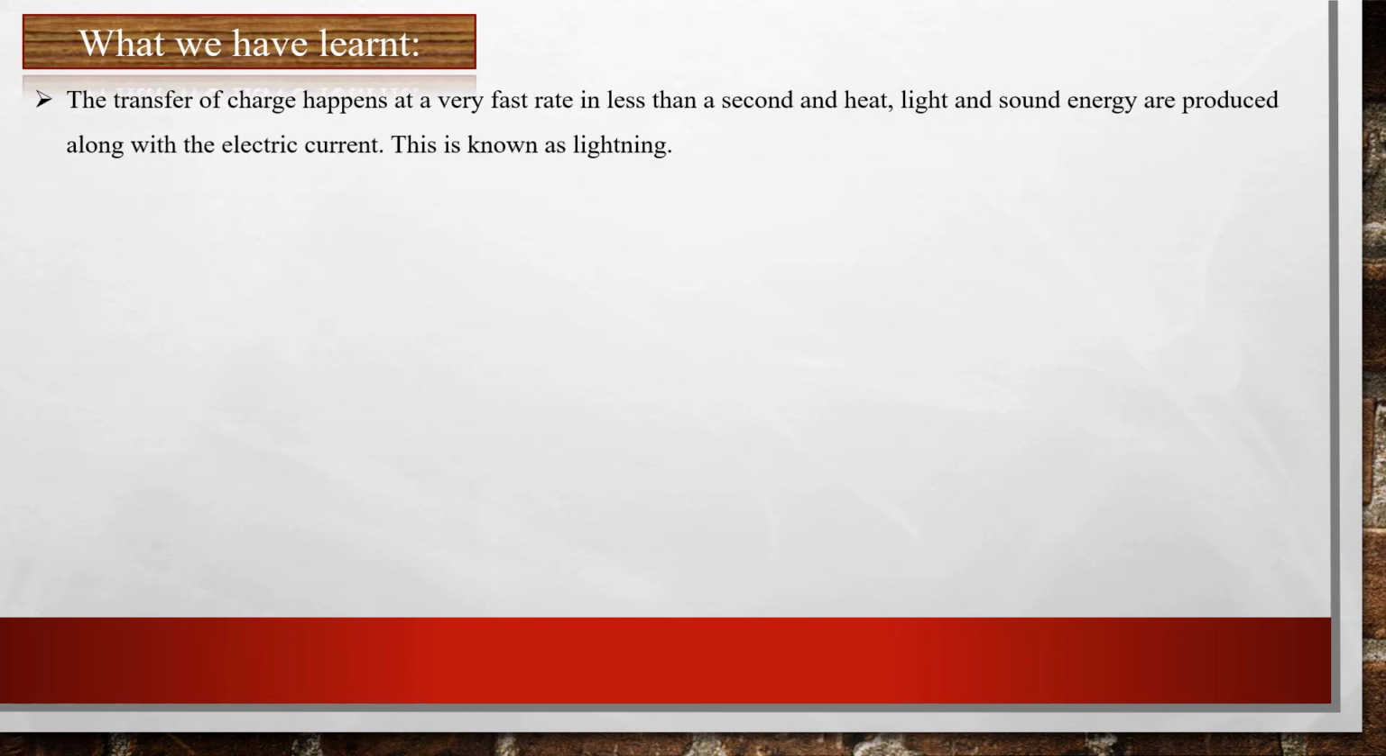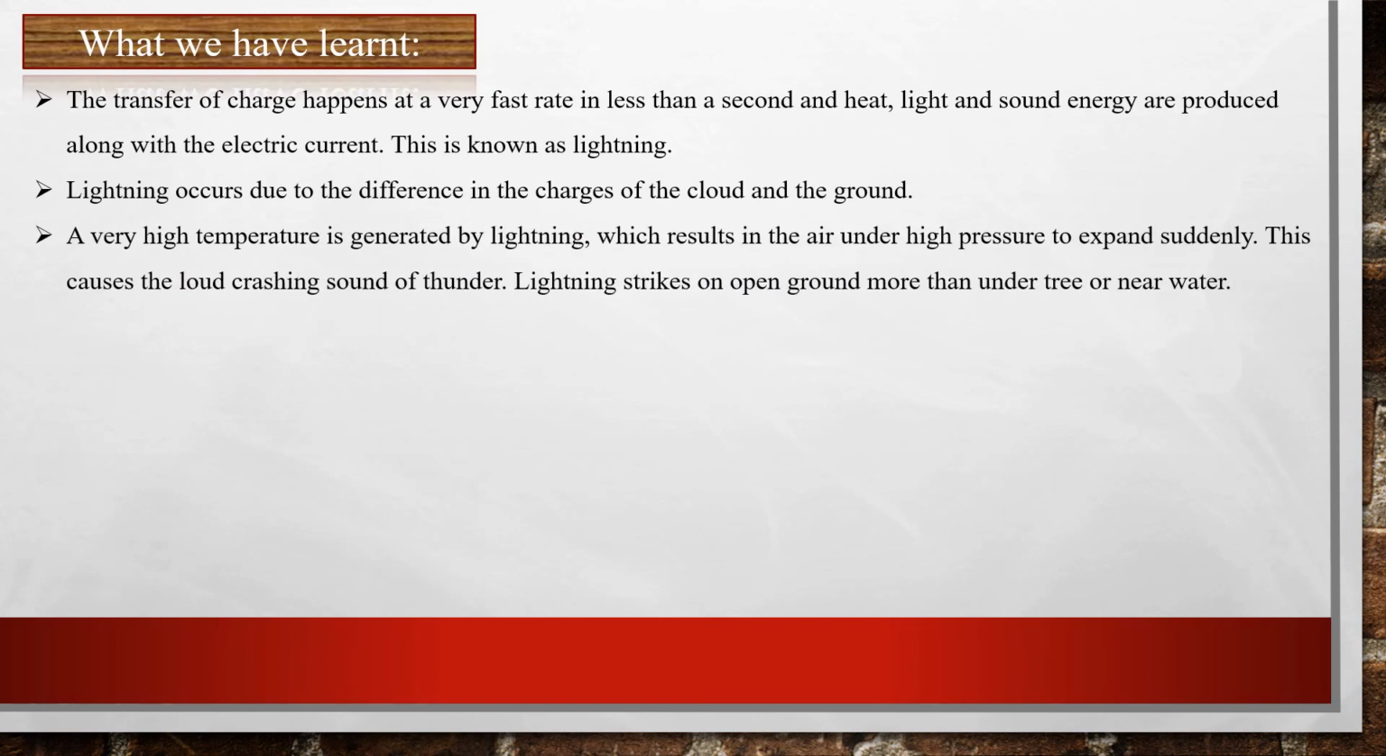We also learned that the transfer of charge happens at a very fast rate, in less than a second, and heat, light, and sound energy are produced along with the electric current. And this is known as lightning. Lightning occurs due to the difference in the charges of the cloud and the ground. And a very high temperature is generated by lightning, which results in the air under high pressure expanding suddenly. This causes the loud crashing sound of thunder. Lightning strikes on open ground more than under a tree or near water.